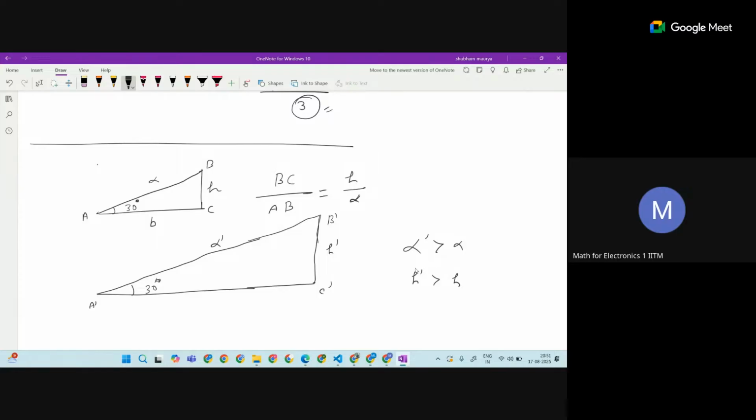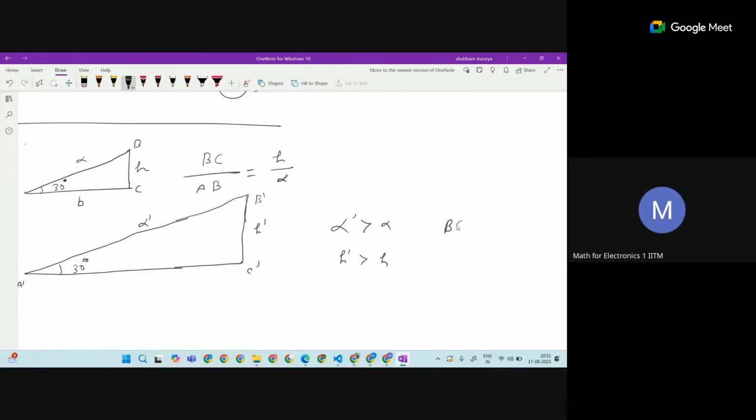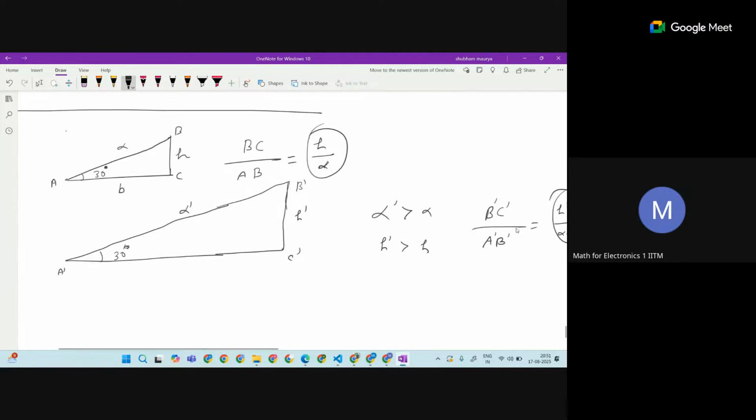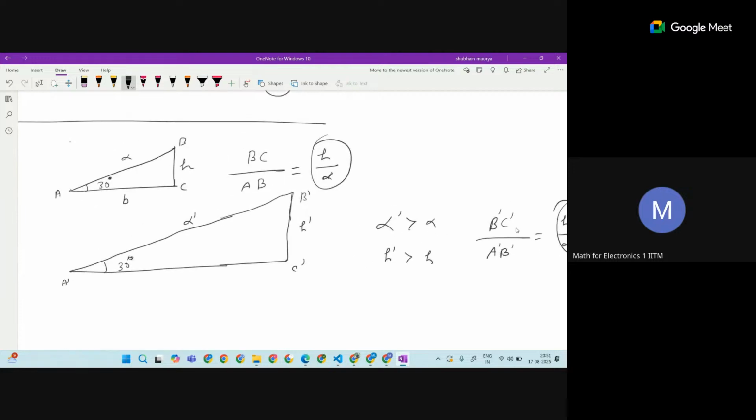But if you do again this ratio, BC by AB, here it is B prime, C prime, A prime, so H prime upon alpha prime. Whatever the ratio you are getting, this ratio is going to be the same. This is the thing in the case of a right angle triangle.